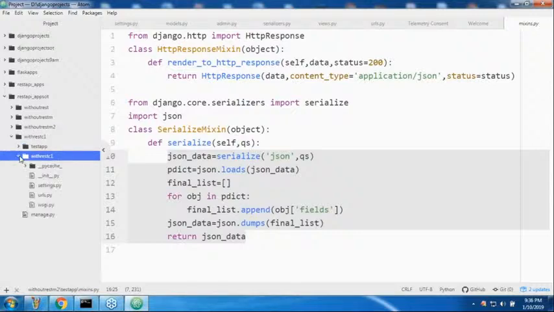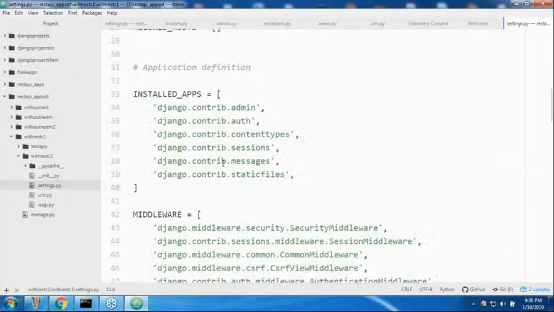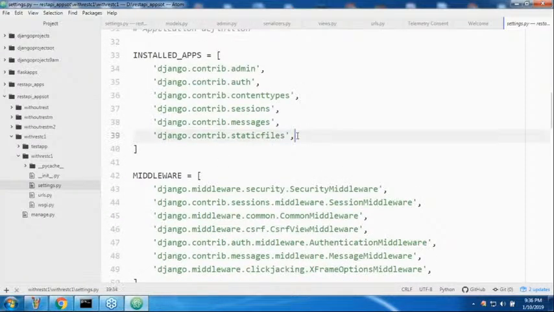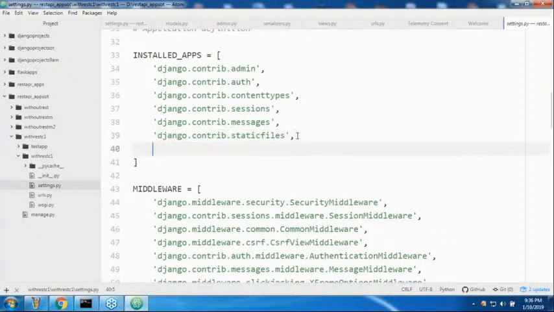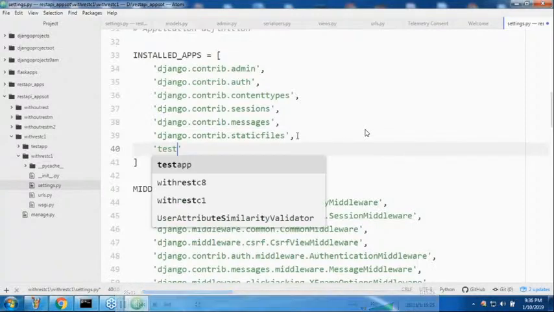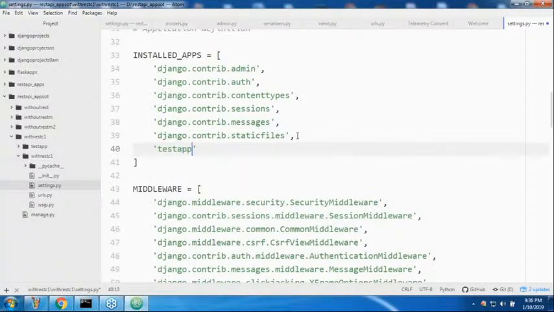Can anyone tell what the first activity is that we require to do? Inside installed apps, we compulsorily need to add the application name. What is that application? Test app. We have done this activity hundreds of times in our life.